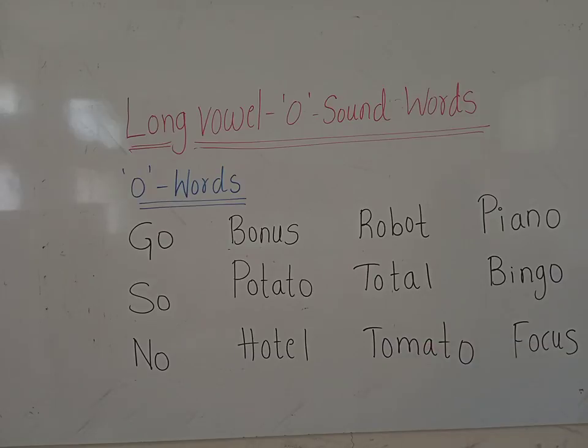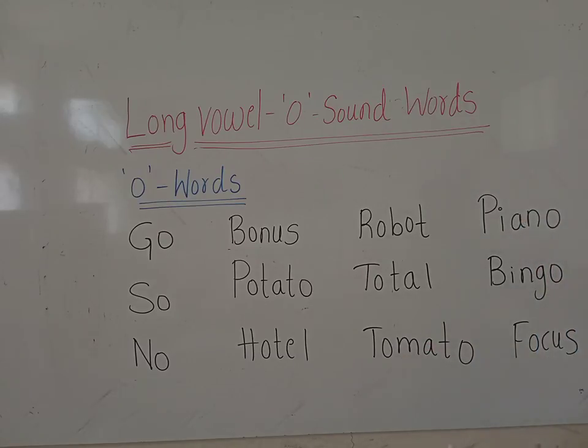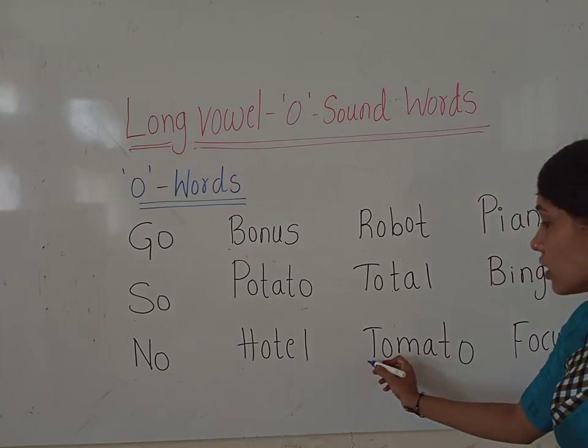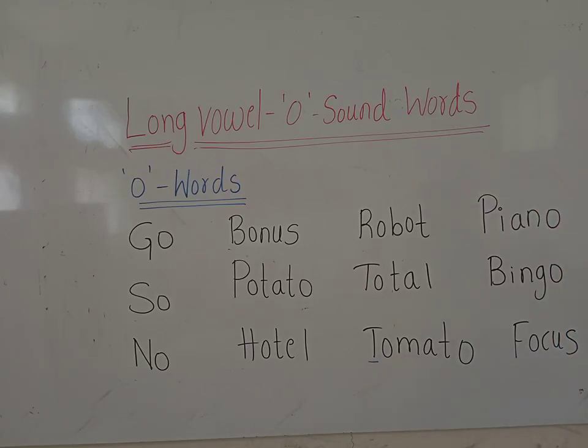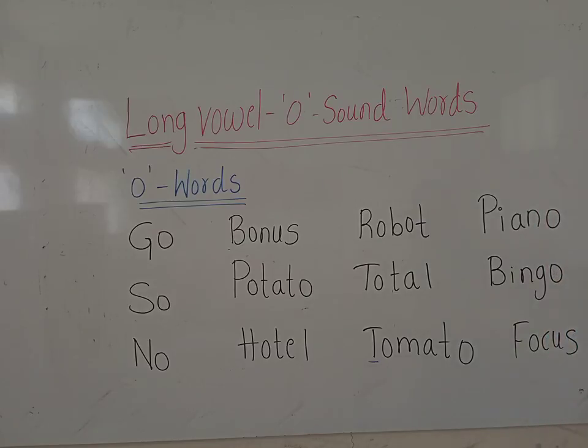Total. Okay. Now look at the next word. What does it say, children? What is the sound of T? T. And what is the sound of long vowel O? O. And what is the sound of M? M. And what is the sound of A here? A. T.